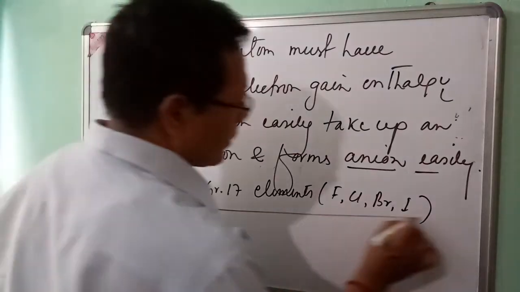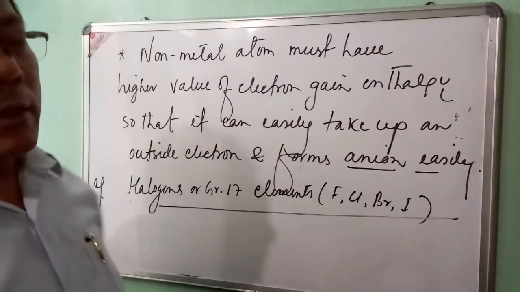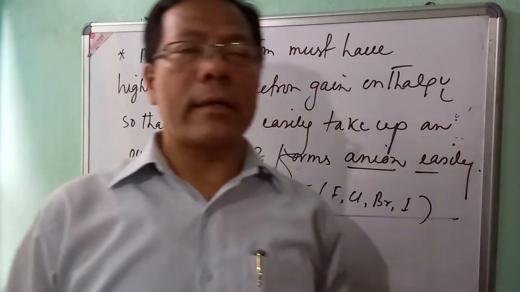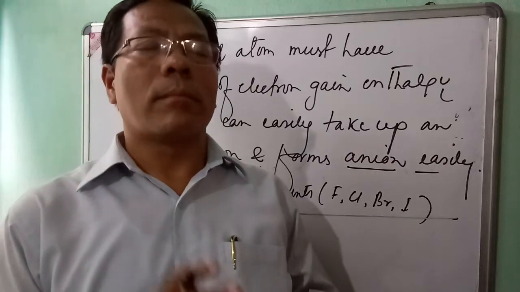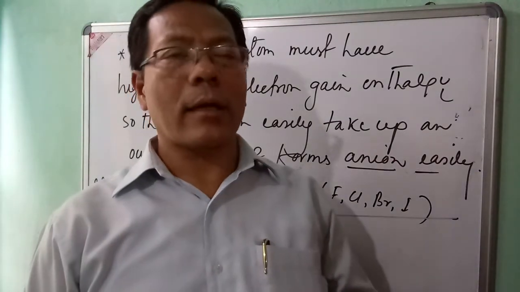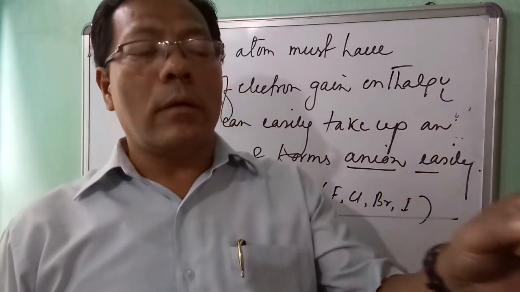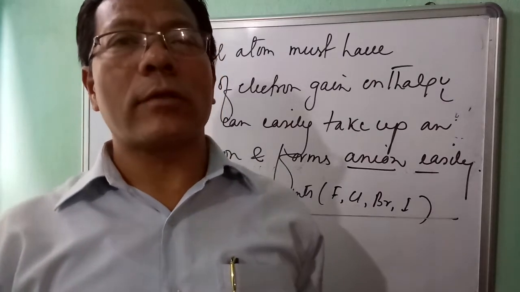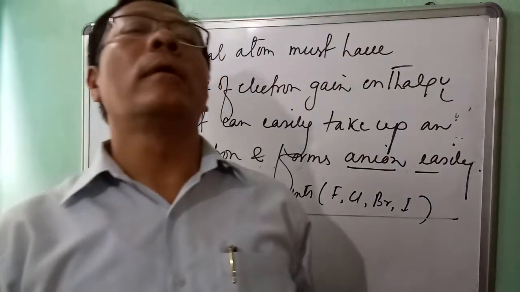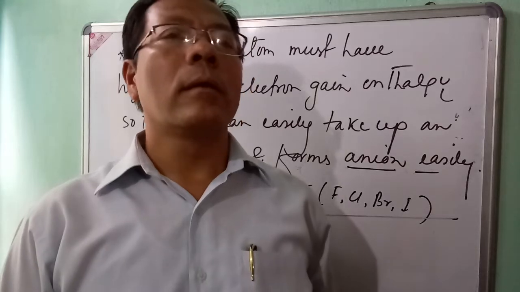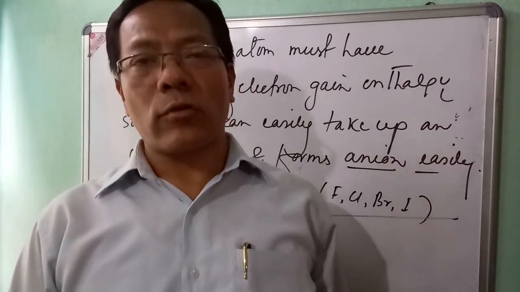Halogens are non-metal atoms, they can easily form ionic bond by the combination with metals like alkali metals, because these halogen atoms have higher value of electron gain enthalpy because of their smaller atomic size.